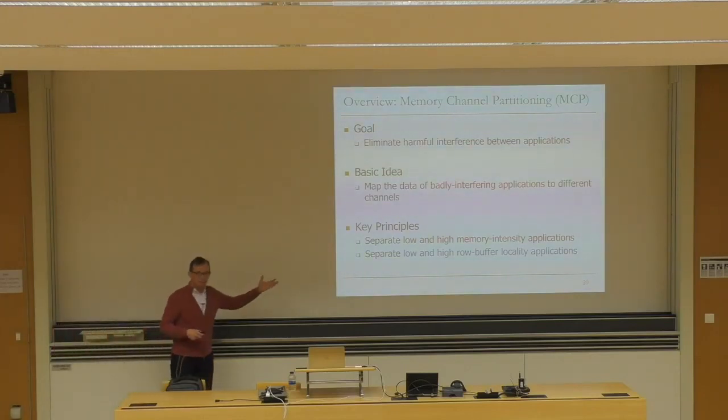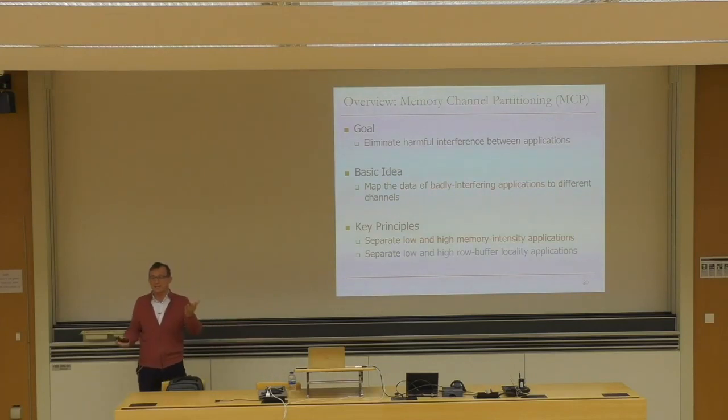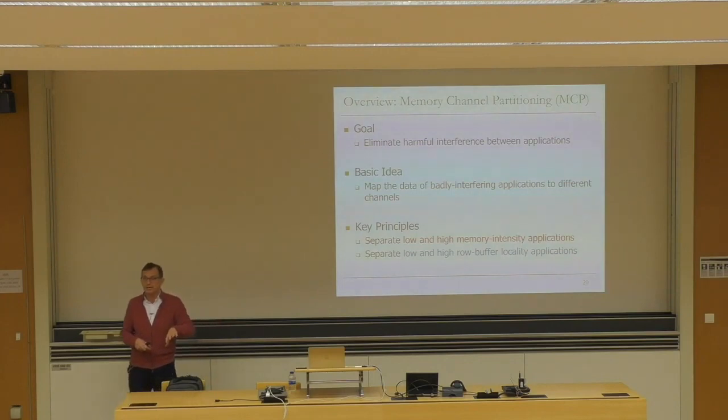And these are based on prior work, but this work puts them in a nice way. Basically, the key idea is to separate applications that are widely different in intensity in terms of memory access. Basically, separate the elephants and mice from each other. The second one is to separate the applications that have high row buffer locality from those that have low row buffer locality, because these are the ones that interfere badly with each other.